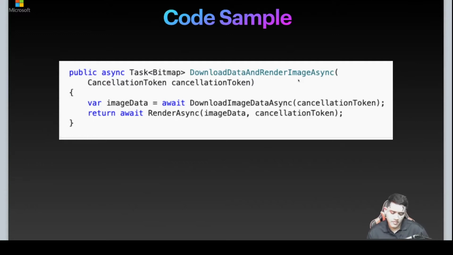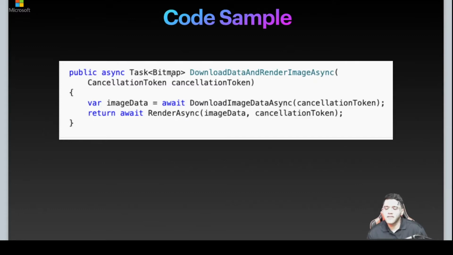At that time, to distinguish between a synchronous method and an asynchronous method, the libraries were created with two methods. One is synchronous and one is asynchronous. And for the asynchronous, they have suffixed it with this async keyword here. But there is no mandatory requirement for an asynchronous method name to end with async.